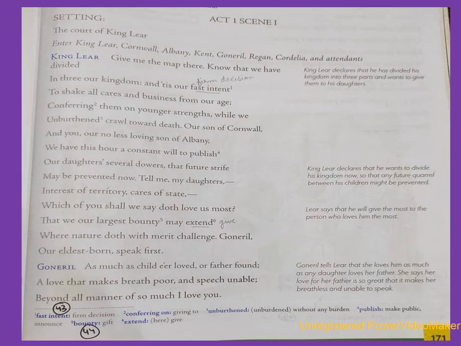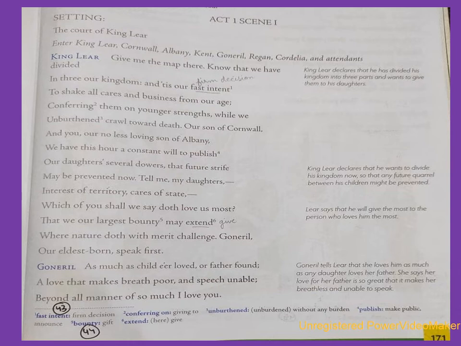Act 1, Scene 1. Setting: the court of King Lear. Enter King Lear, Cornwall, Albany, Kent, Goneril, Regan, Cordelia, and attendants.